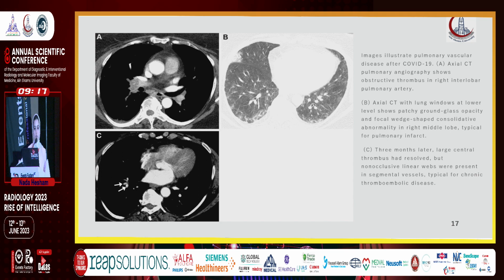In these images, we see a CT pulmonary angiogram taken after the COVID-19 infection showing a right interlobar pulmonary thrombus. The lung window in image B shows a wedge-shaped focal abnormality typical for pulmonary infarct. CT obtained 3 months later in image C shows that the main thrombus has resolved, but a linear non-obstructive web is present in the segmental vessels, typical for chronic thromboembolic disease.